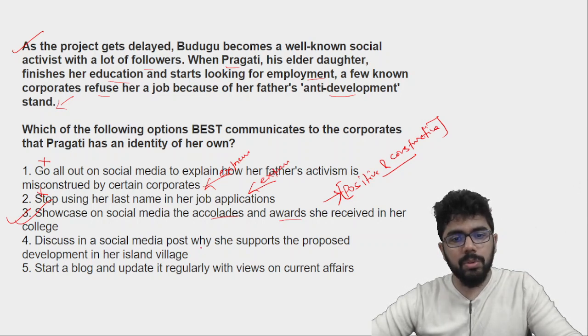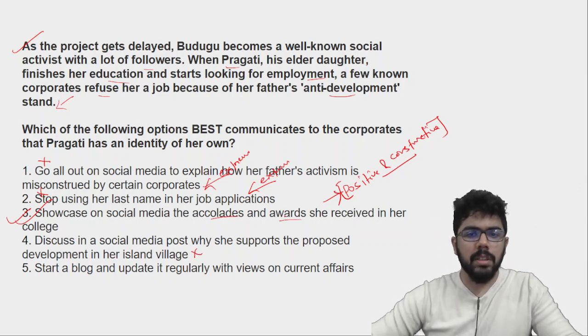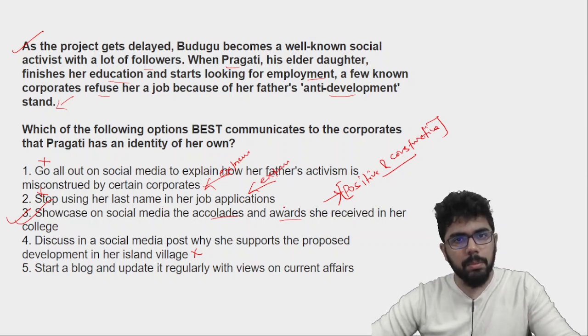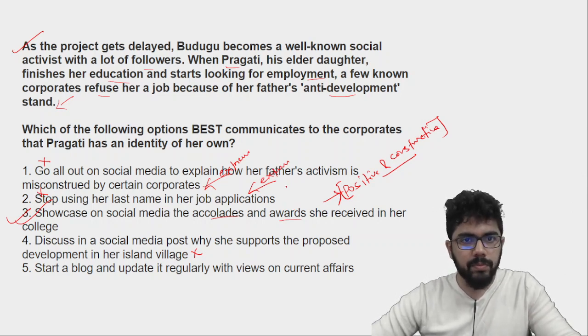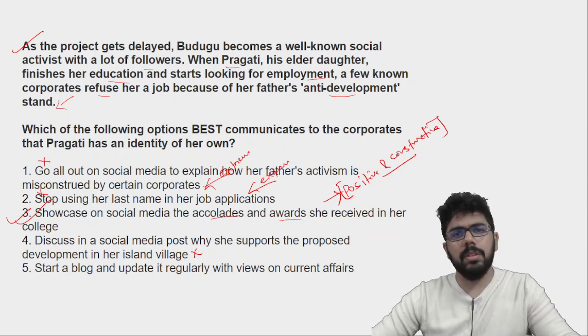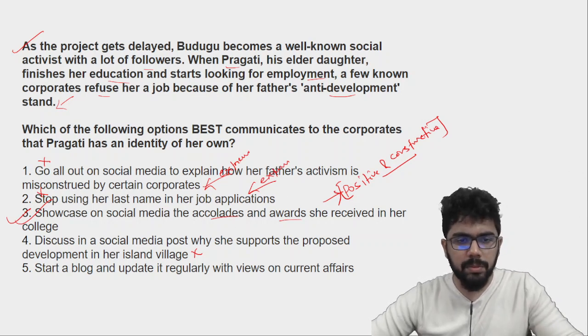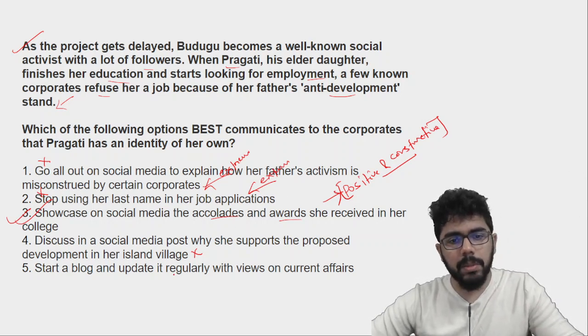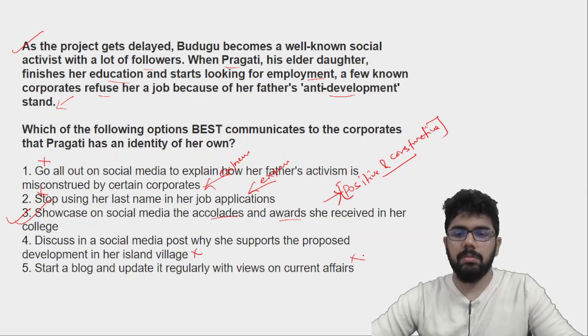Discuss in a social media post why she supports the proposed development in her island village. Again, doesn't make sense. उसका purpose वो नहीं है. उसका purpose है कि how to get a job. तो job के लिए क्या करना चाहिए? उसका personal beliefs and all may be different. Start a blog and update it regularly with views on current affairs. Out of context.